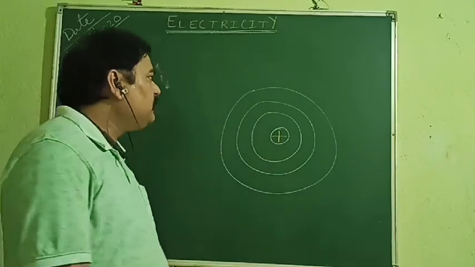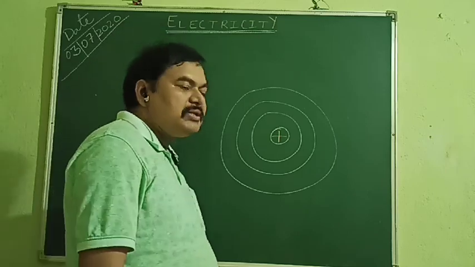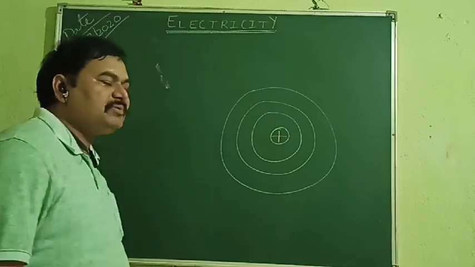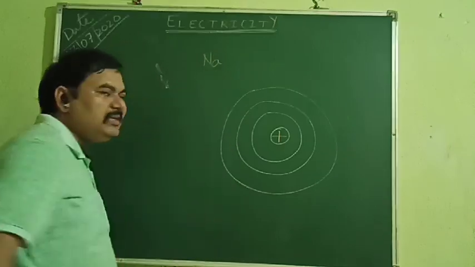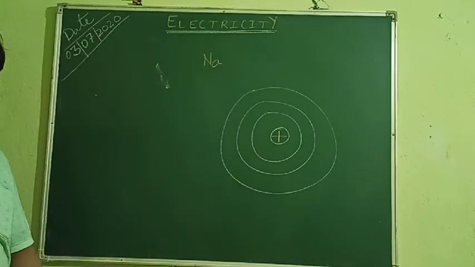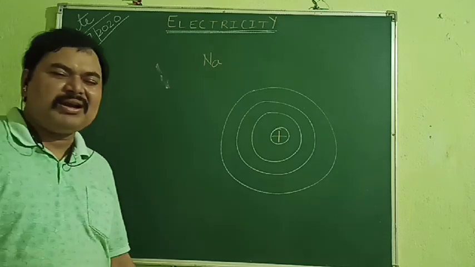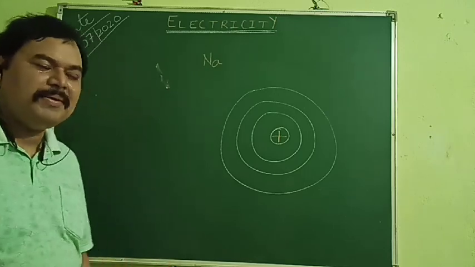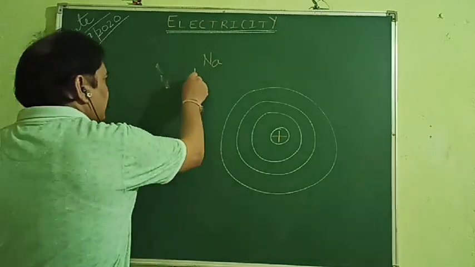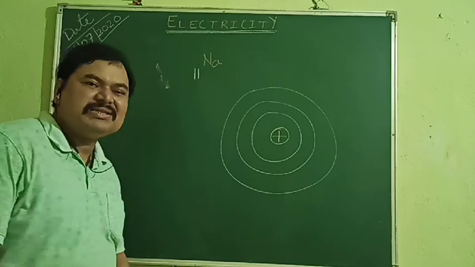Now suppose we take an example of a sodium atom. What is the atomic number of sodium? Atomic number means the number of protons, or the number of electrons in a neutral atom, and that is 11 here. What is the mass number of sodium?